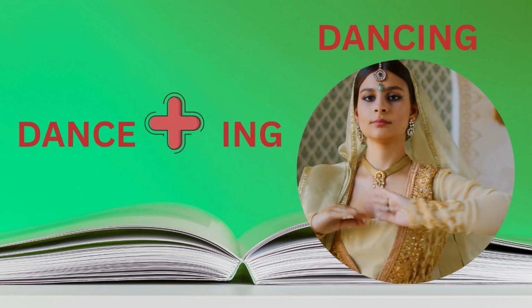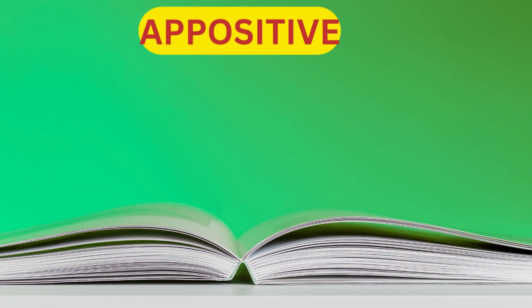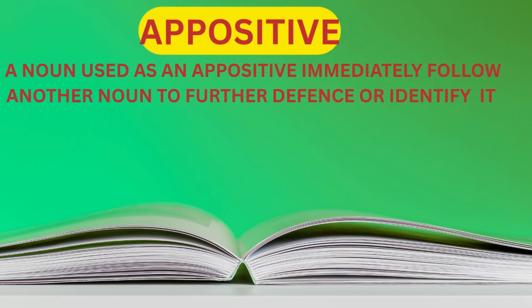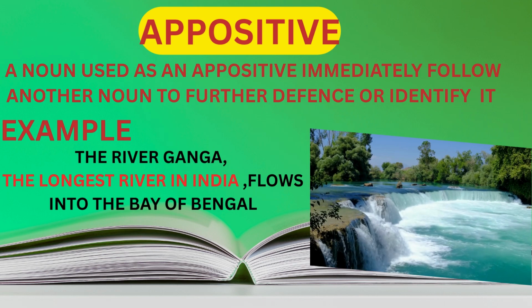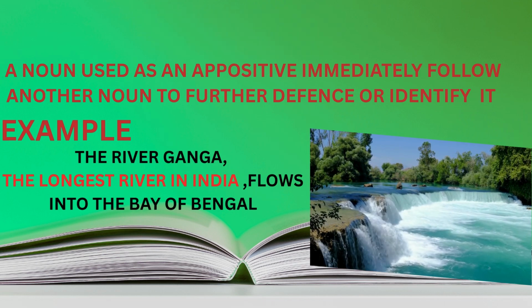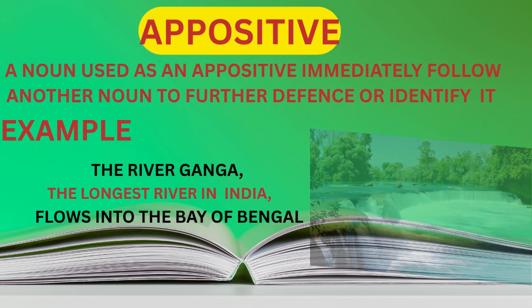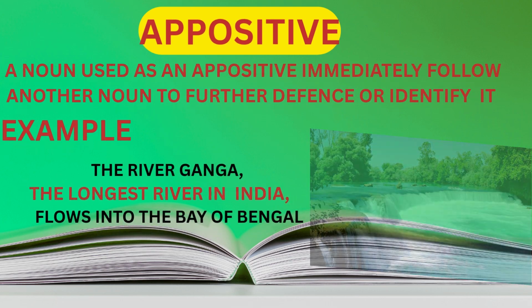Dance plus ing, dancing. Appositive. A noun used as an appositive immediately follows a noun to further define or identify it. Example, the river Ganga, the longest river in India, flows into the Bay of Bengal. The longest river in India is an appositive in the given sentence. It gives extra information about the river Ganga.